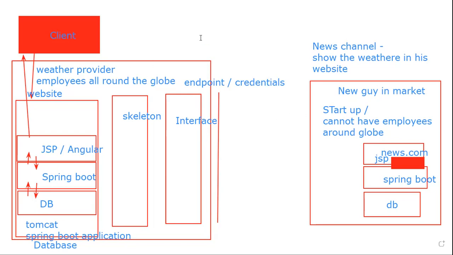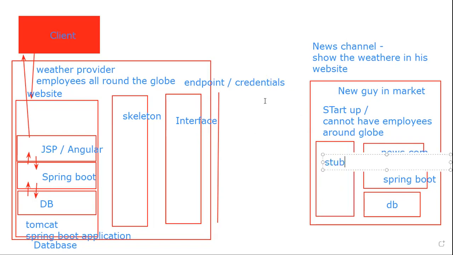So the news guy will call a developer, hey, there is a web service available. I want to consume it and get the data and show it in news.com. What will he do? He will create a stub. This is called a stub. And he will use the endpoint to create a stub.